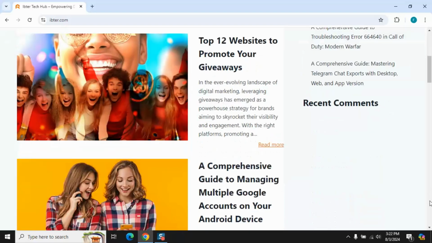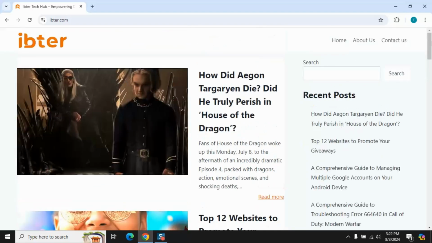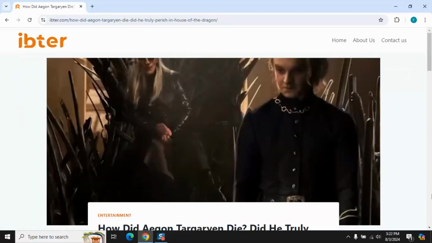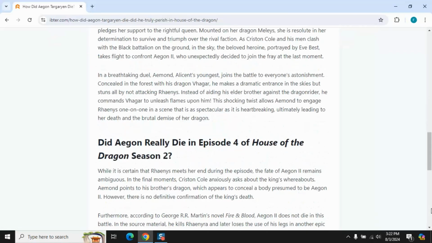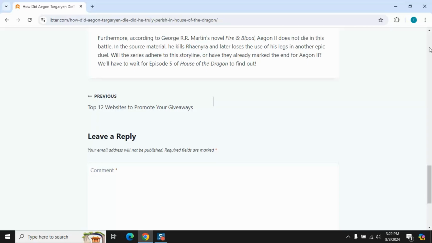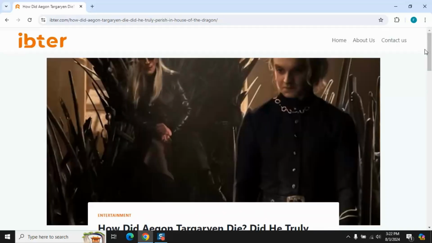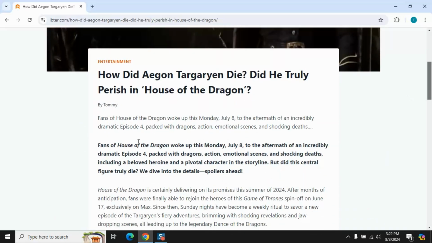Use filtering options. Some websites offer filtering options in their archive sections, allowing you to search for articles within specific date ranges. This feature can help narrow down the publication period if you know the article was published within a certain timeframe. This website may not have this feature, so you might need to rely on other methods.